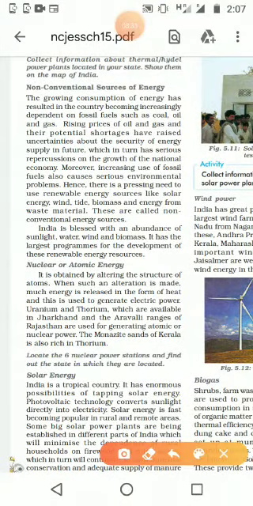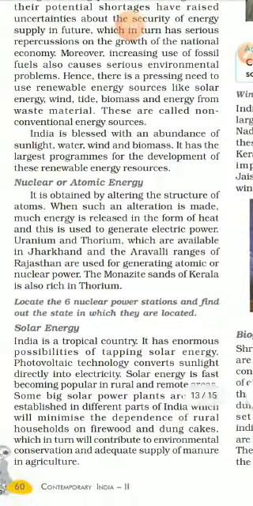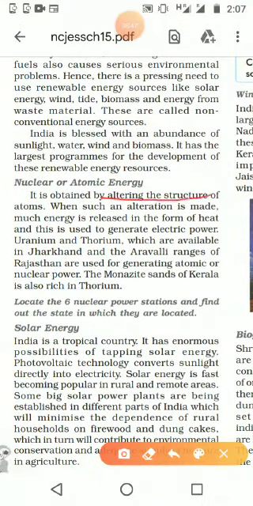Okay, so the first one we are going to see is nuclear or atomic energy. Atomic energy is obtained by altering the structure of the atom. We are making power with the help of changing the structure of the atom. When such alteration is made, much energy is released. Because of the change of the atom, energy is released in the form of heat. And we are using it for generating electric power, maybe heating the water, and in different ways.